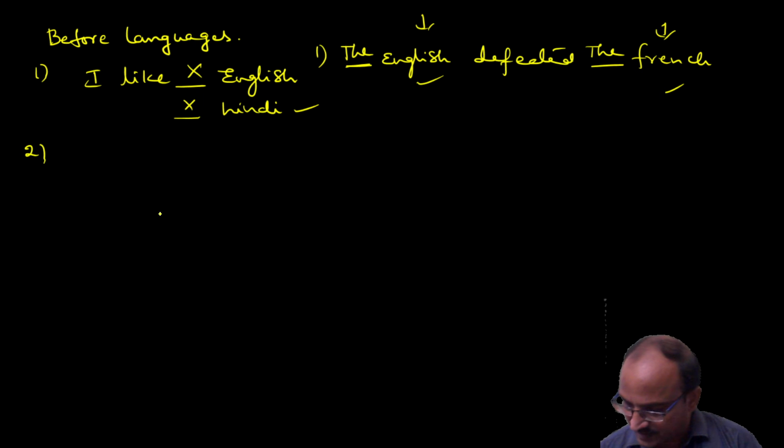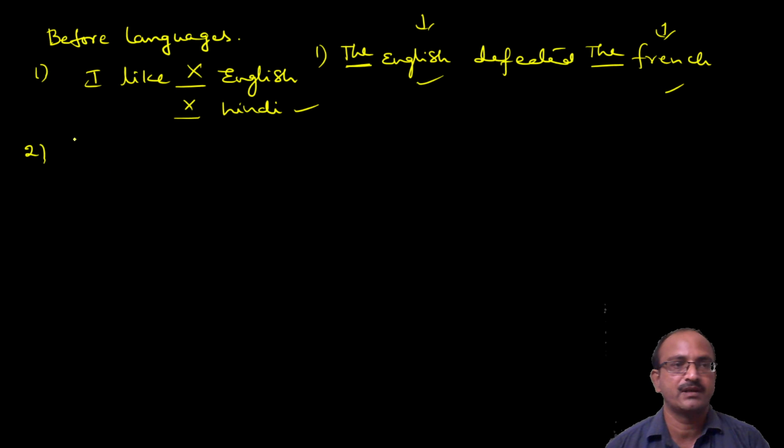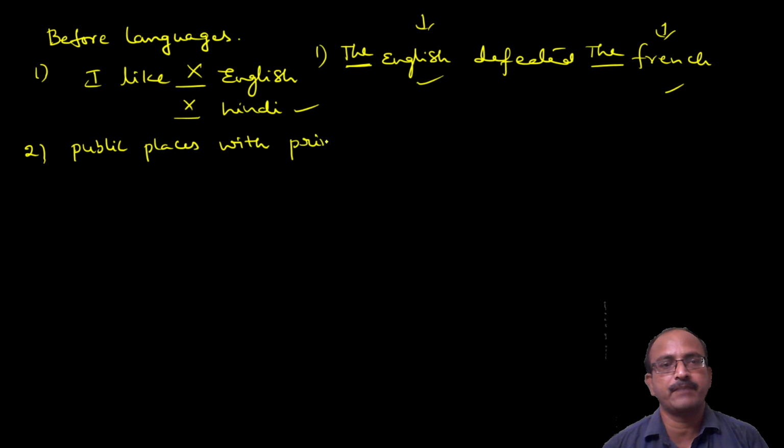And the next one, before public places with the primary purpose. For example, it's quite interesting.